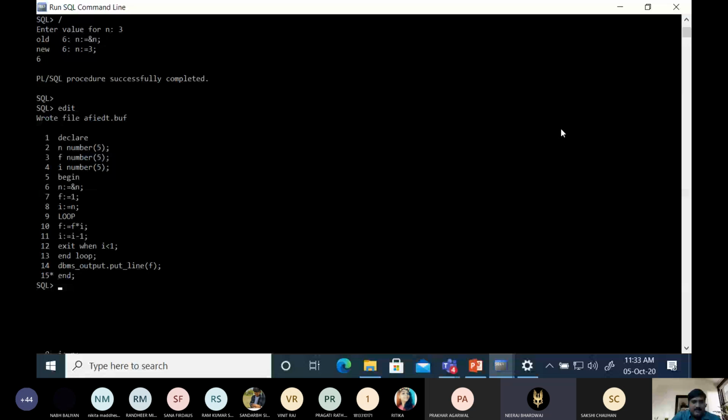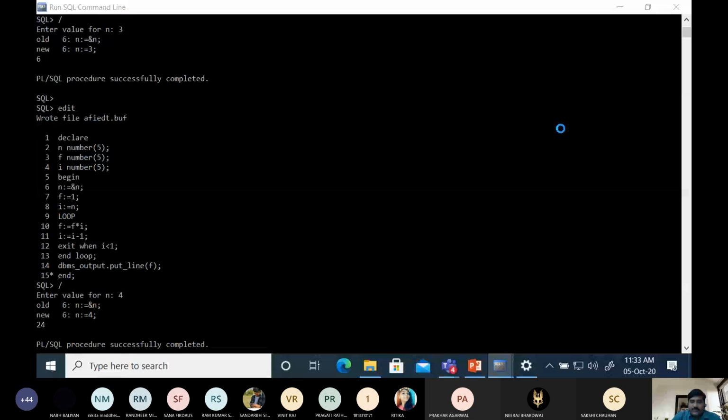See here, factorial of 4 is 24. If we want to format the output, suppose we want "factorial of 4 is 24", then what will we do?